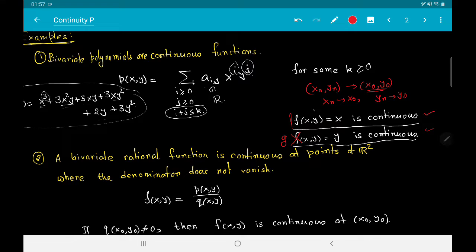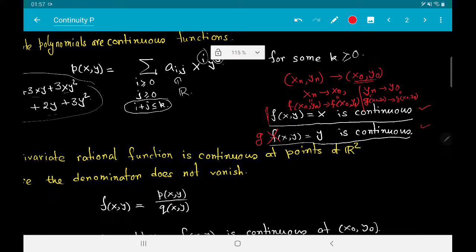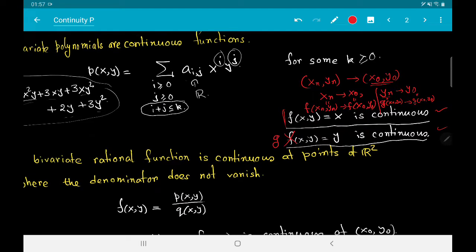But this xn is exactly equal to f(xn, yn) by definition, and this converges to f(x0, y0). And similarly, if we check carefully, yn is exactly g(xn, yn), and this converges to g(x0, y0). So this proves the continuity of the functions f(x, y) equal to x and g(x, y) equal to y.